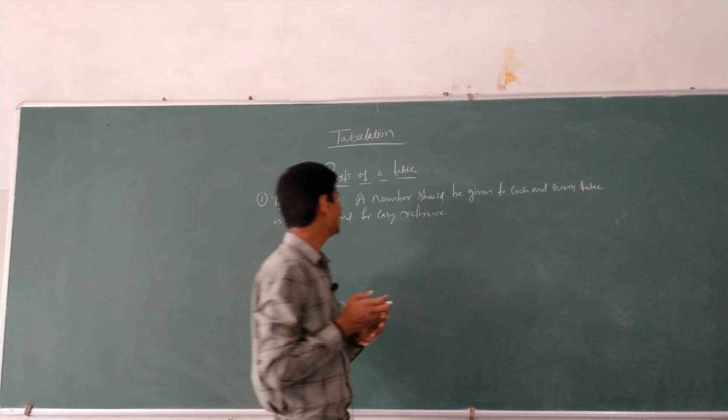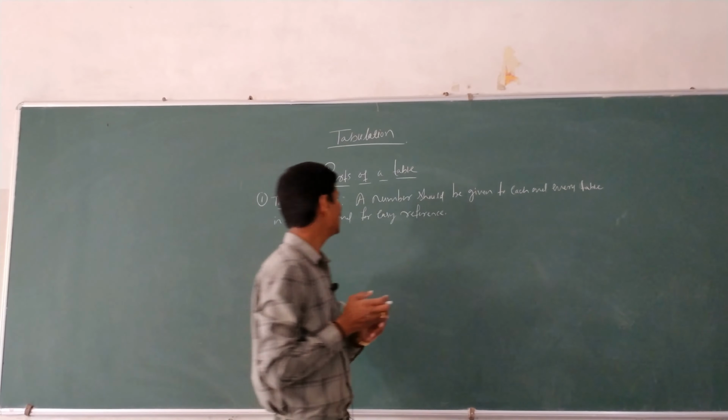The next one is the title of the table. A title should be given to each table.